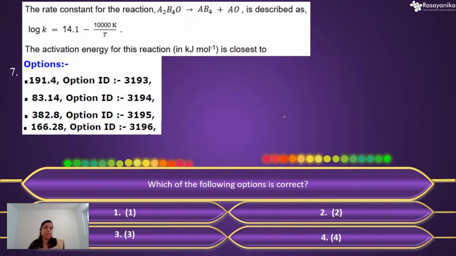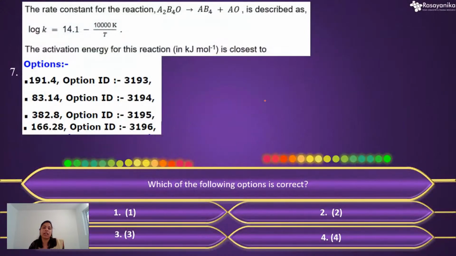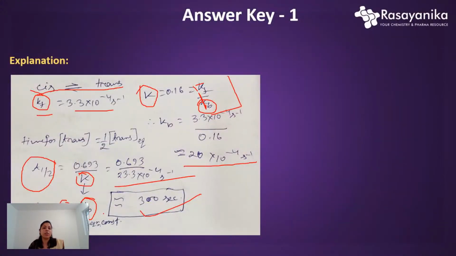This is our seventh question. This is also regarding chemical kinetics. The previous question was also from chemical kinetics, and this question is again from chemical kinetics. This time the question is pretty simple. In the previous question, we were going to calculate the relaxation time, or relaxation constant.